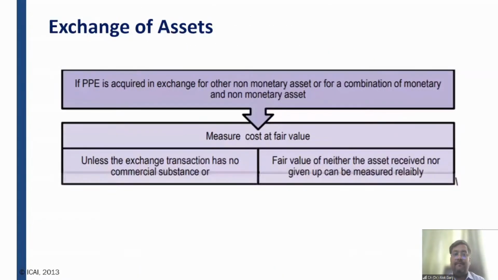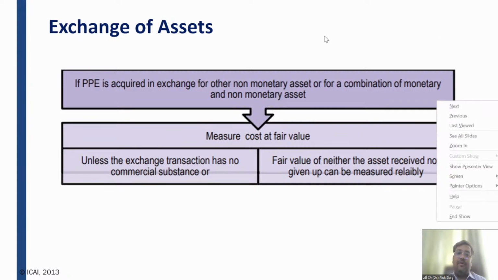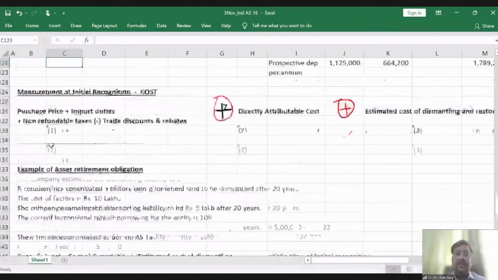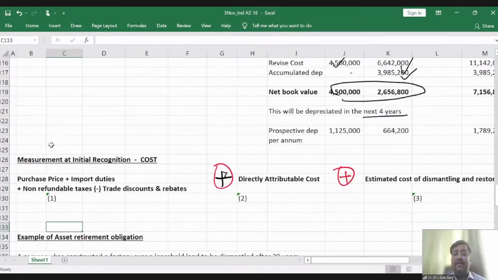Exchange of assets. What is the concept of exchange of assets? Friends, if property, plant and equipment... So first, friends, we have understood the first concept at the time of measurement. And what was the first concept? At first we have understood the measurement, right? Measurement and initial recognition cost.